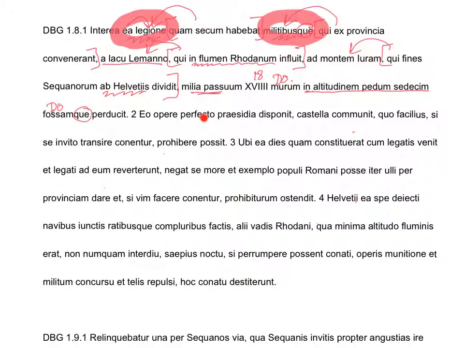Eo opere perfecto, praesidia disponit, castella communit. Quo facilius, si se invito transire conentur, prohibere possit.